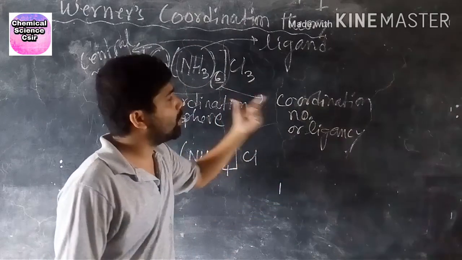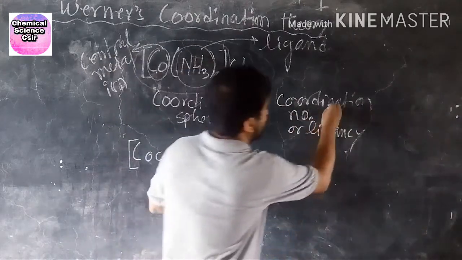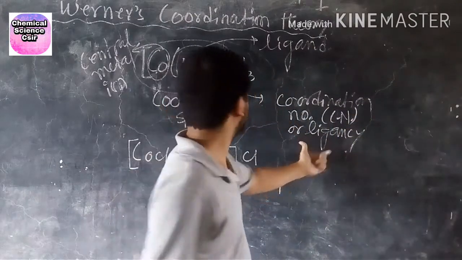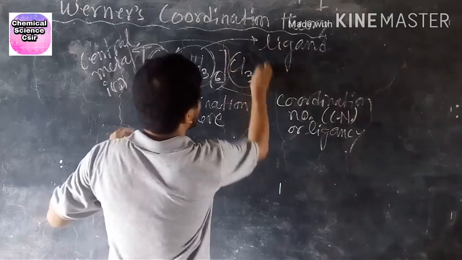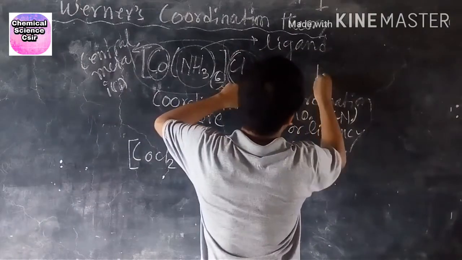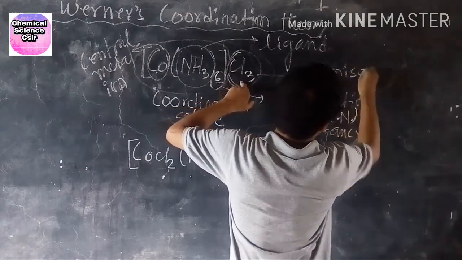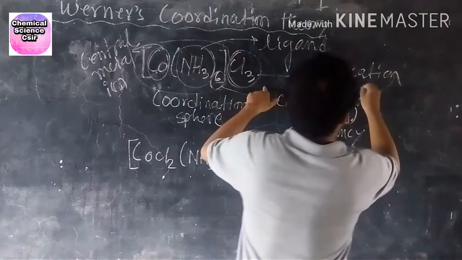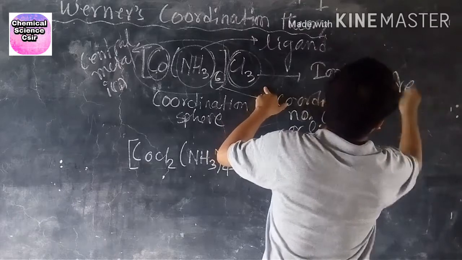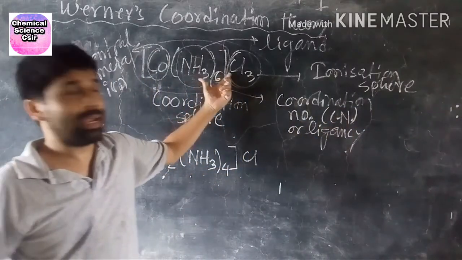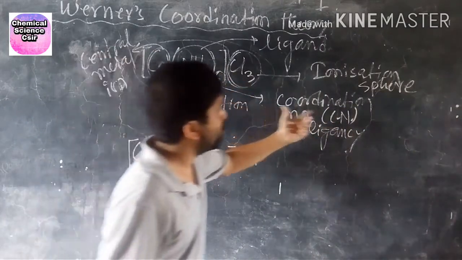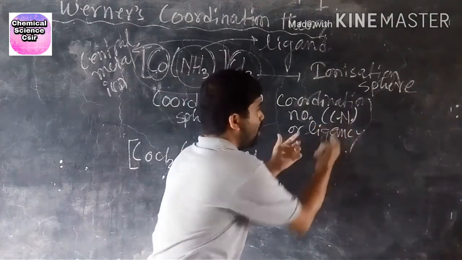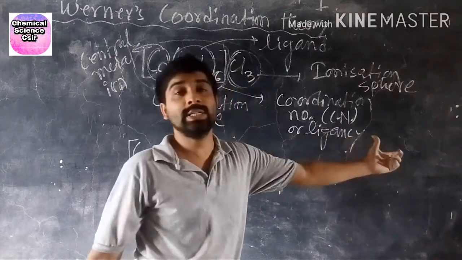This 6 is called the coordination number, or short form CN, or ligancy. Now this whole one is called the ionization pair. So this is the ionization pair, and this is the coordination number, short form CN, or sometimes it is called ligancy.